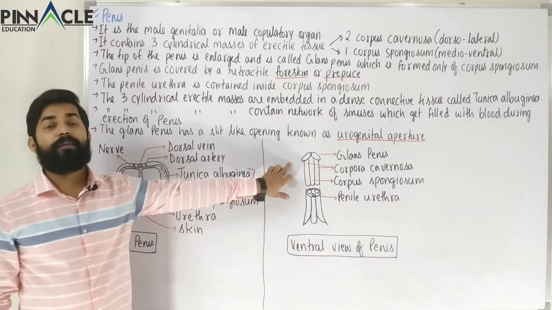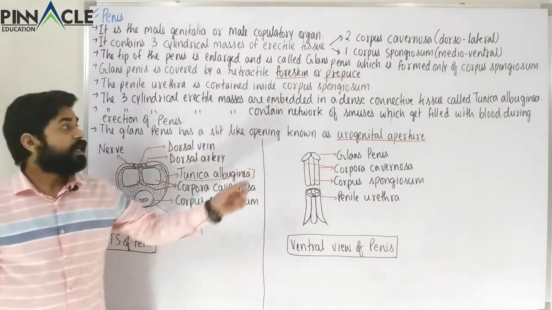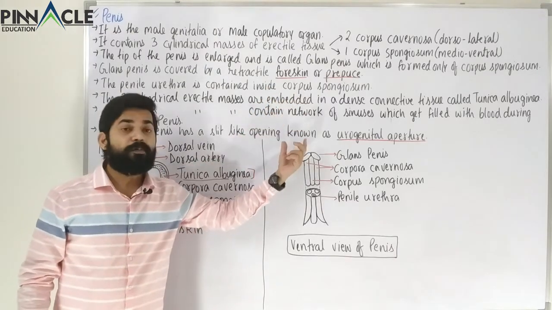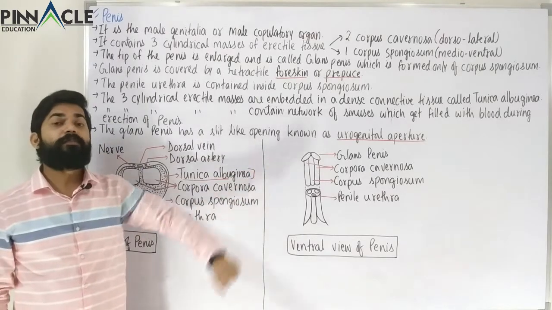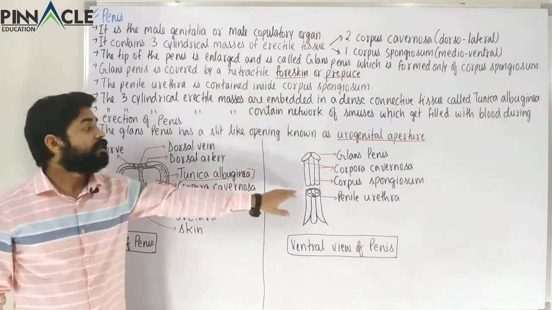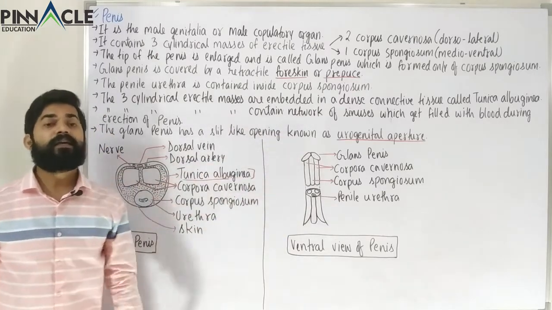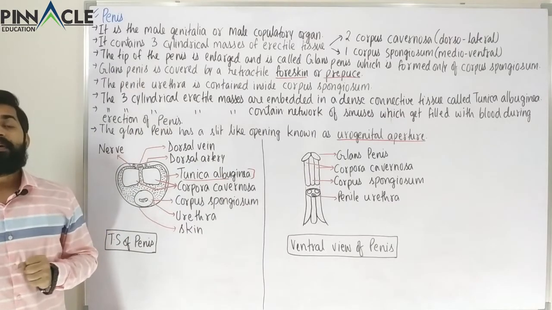Now one thing to remember here is that the prepuce or foreskin is retractile. That is, the prepuce or foreskin can be pulled back and then taken back to its original position. So the prepuce or foreskin is retractile. These are the main points that we have to remember here.